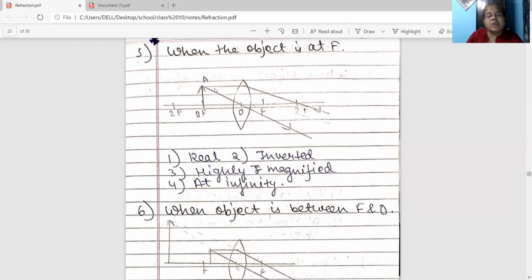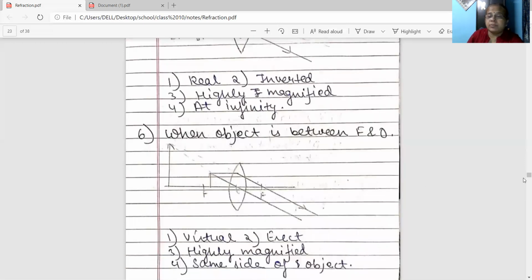Here a ray of light is parallel to the principal axis, so after refraction it will pass through the focus. Second, through the optical center. And keep it in mind, the distance between O and F on both sides should be equal, and the distance between O and 2F will be the same on both sides. The nature of the image obtained is real, inverted, highly magnified, and it is obtained at infinity.